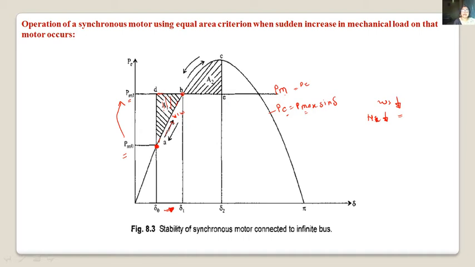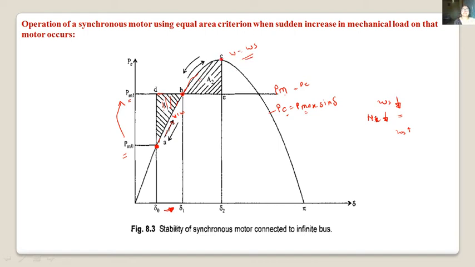After this point, what happens? Due to inertia, del goes on increasing. Now as it moves from B to C, it is an accelerating area, so speed will go up, and at point C the speed is equal to synchronous speed.